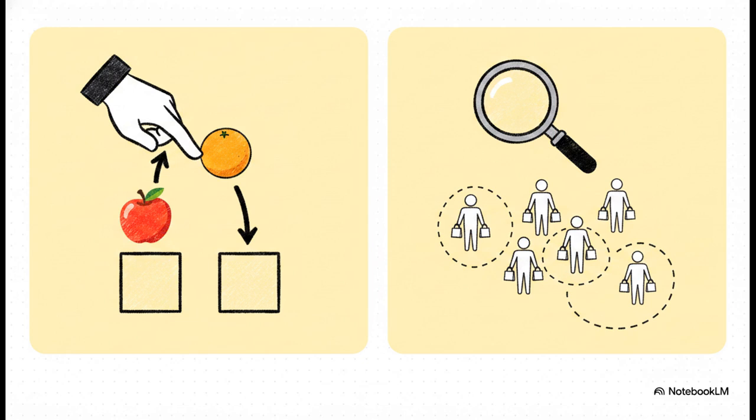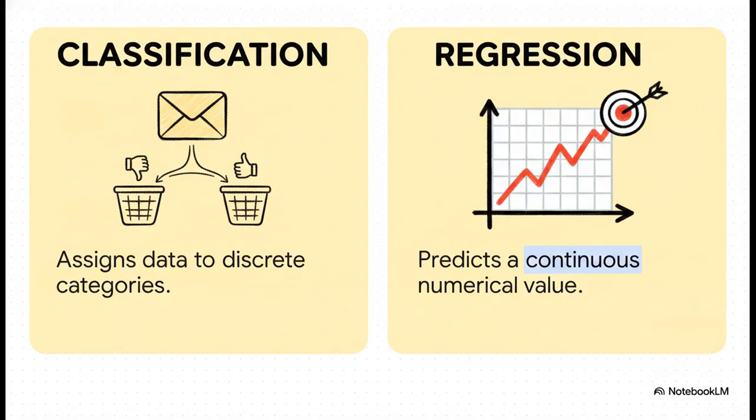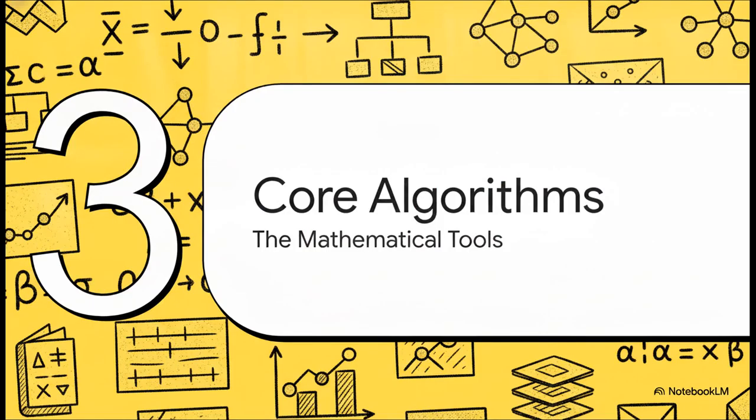It's like automatically grouping online shoppers based on their habits without anyone telling it what those groups should even look like beforehand. Now, if you're working in supervised learning, which, by the way, most beginners do, you are generally going to be solving one of 2 very specific types of problems: classification or regression. Classification assigns data to discrete categories. Think of your email automatically filtering messages into a spam folder or your main inbox. Regression, though, is all about predicting a continuous numerical value. So that would be forecasting next quarter's sales revenue, or, say, predicting the exact length of a salmon based on its age and weight.